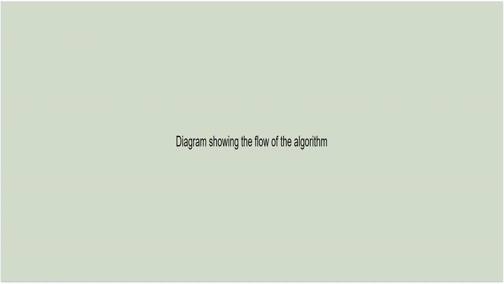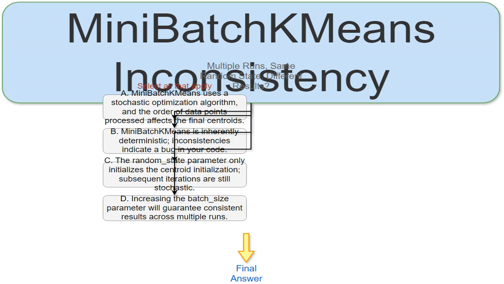A visual representation of the algorithm's steps would enhance understanding, clarifying how the algorithm processes data iteratively using mini-batches. I'll explain how different batch ordering causes stochasticity. I'm looking at the inconsistencies we see in the results of MiniBatchKmeans, even when using the same random state. This is a common issue, so let's dive into why this happens.